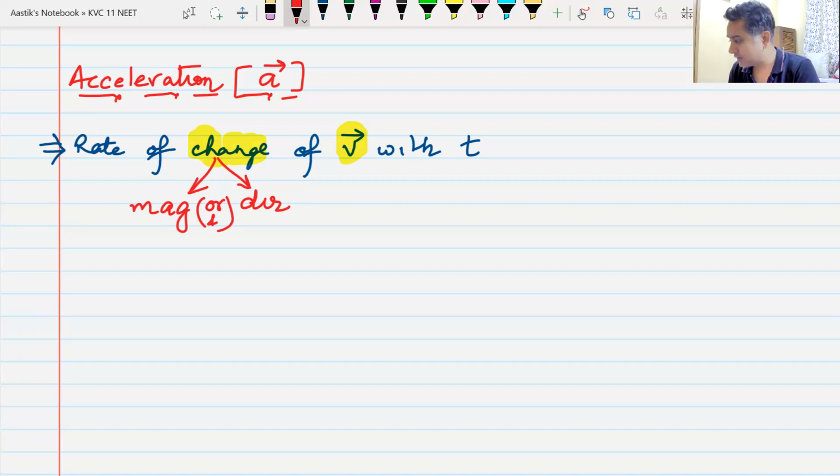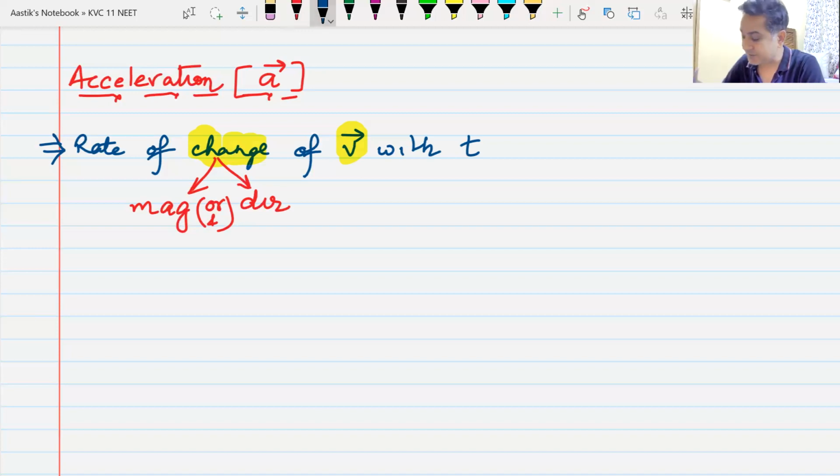Acceleration means the rate of change of velocity. If the velocity is changing in magnitude, it is acceleration. If the velocity is changing in direction, it is acceleration. If it is changing in both, it is also acceleration. Do we understand this? Yes or no? Have you noted this down?